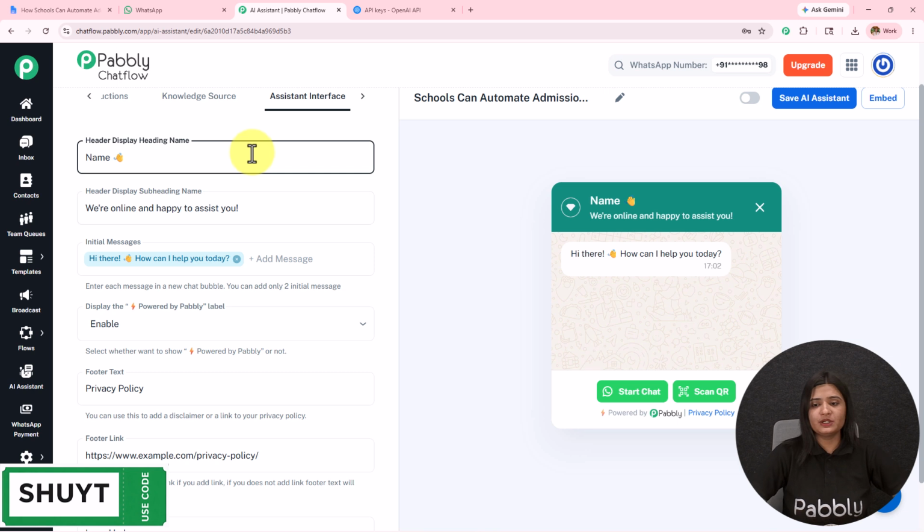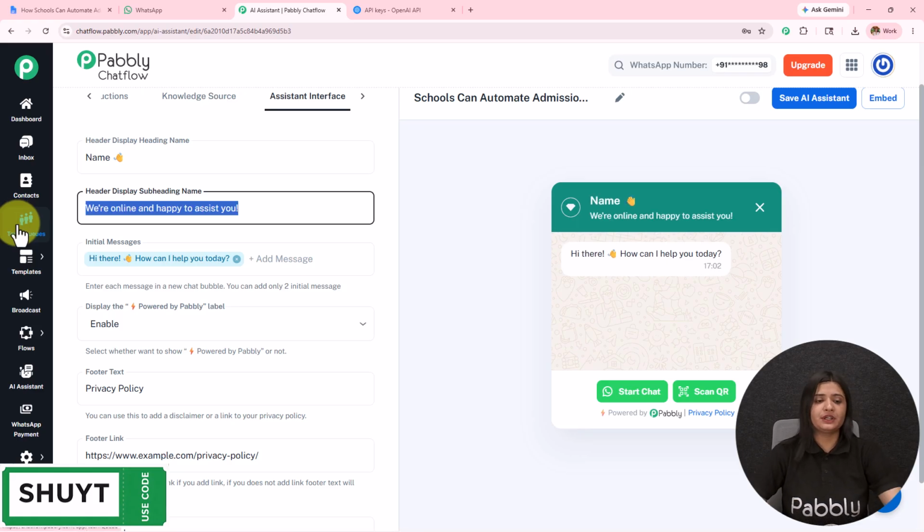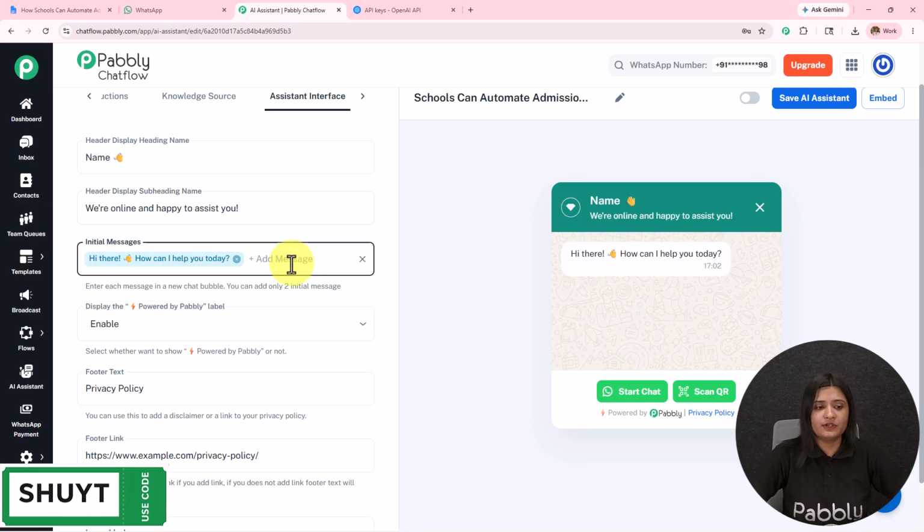You can change it over here, and here you can see in the preview how it is going to appear. Then we have the subheading. If you want to keep it, you can keep it. If you want to remove it, you can remove it. Then we have this initial message, so you can add the message, and using that message only, your AI agent is going to reply to the users.